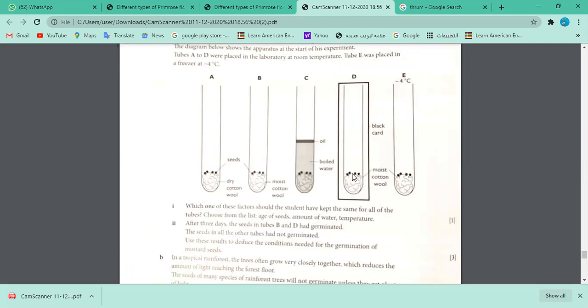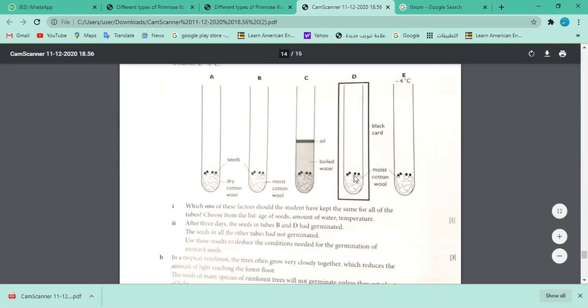Now remove these mustard seeds, and take seeds of the rainforest trees and put them here. How would you think the result would be different now? They have mentioned that these seeds cannot grow until there's enough light. This is a built-in quality in this seed. Allah subhanahu wa ta'ala has protected the generation of these plants. If you remove these mustard seeds and put the rainforest tree seeds here, they will not grow, because there's not enough light.